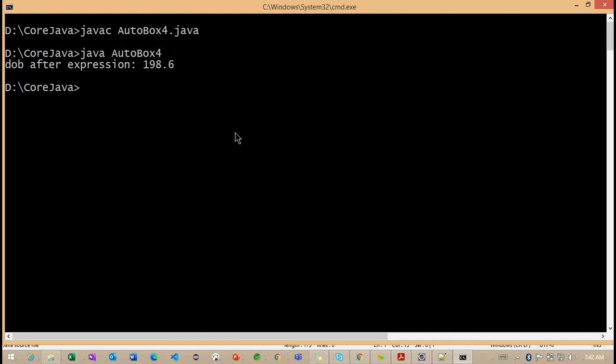So now you can observe, what is the value we are getting? 986.6. So basically it is the double format we are getting here. Even though we are trying to work with integers, after doing the addition here, the value will be converted into the double data type.